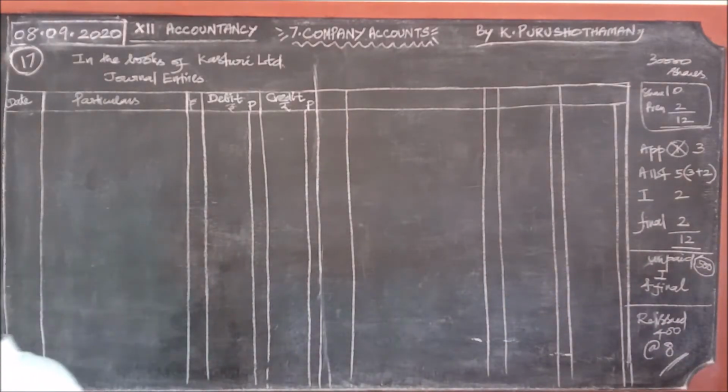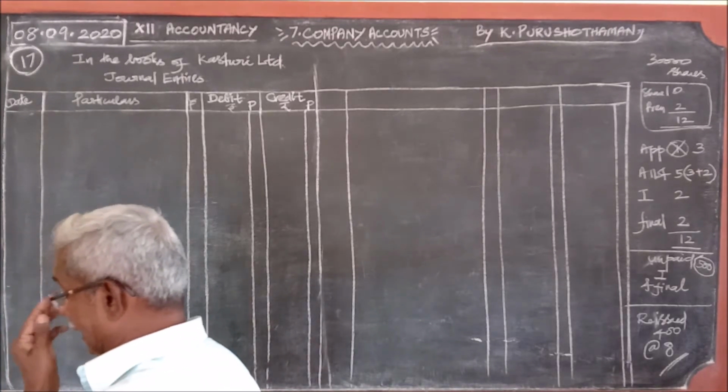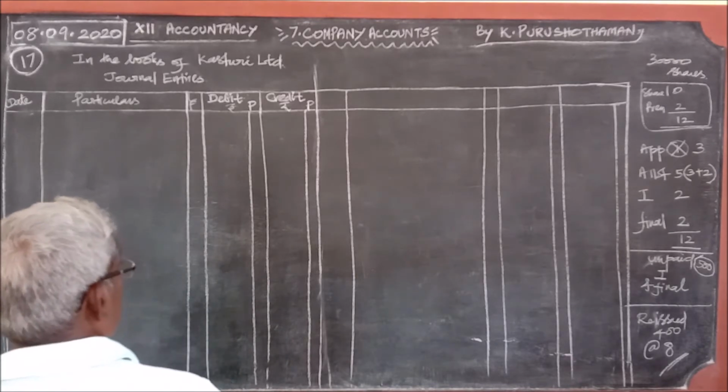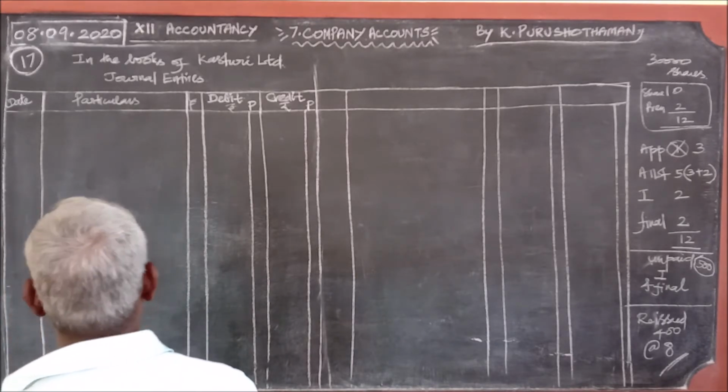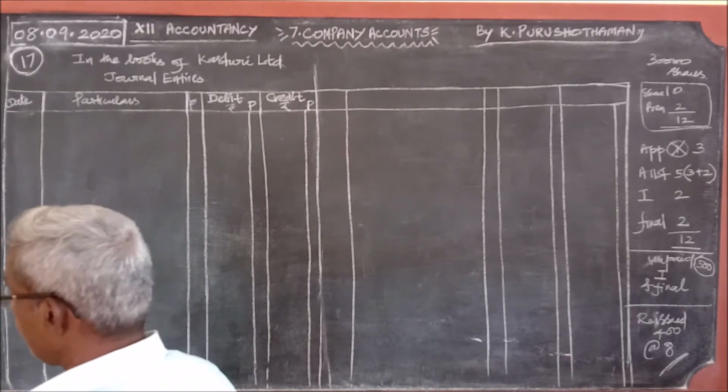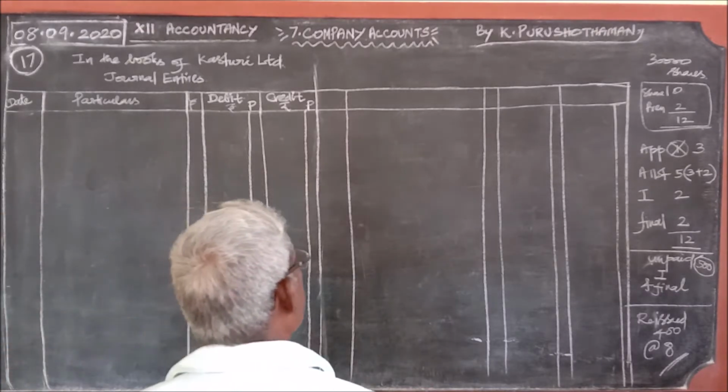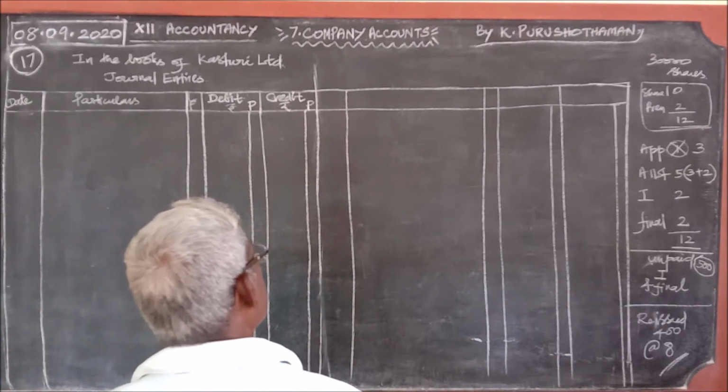Pass necessary journal entries. This is a full-fledged problem. Listen very carefully and you can find almost all the necessary journal entries here. Yes, there are 4 stages.